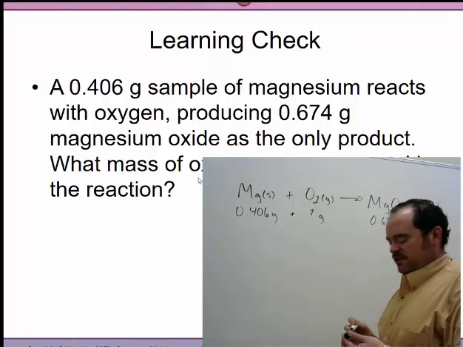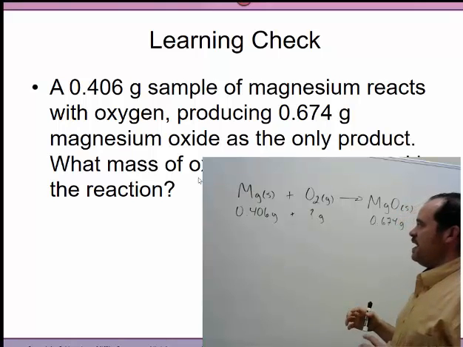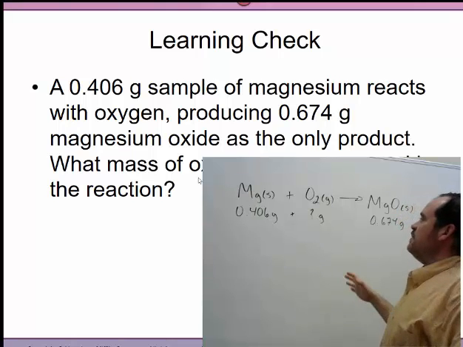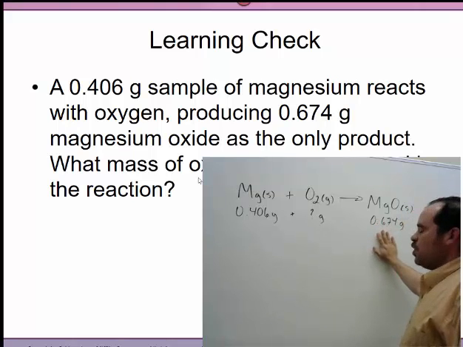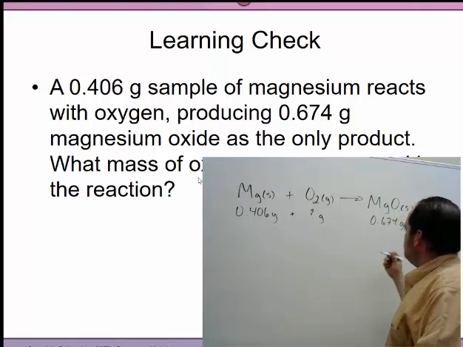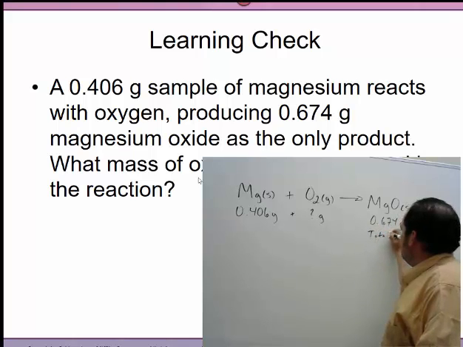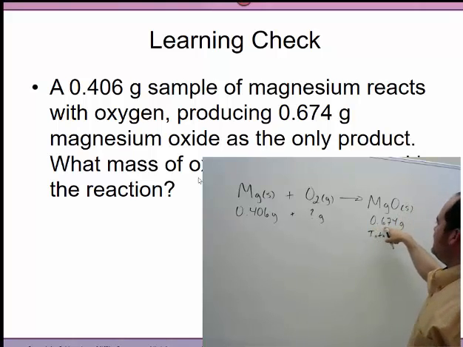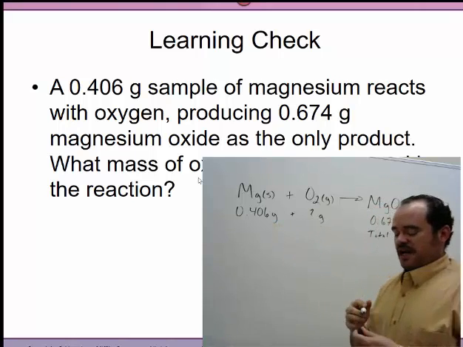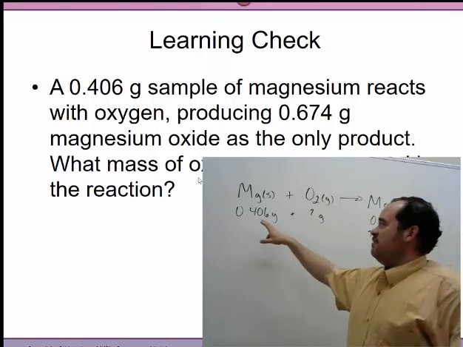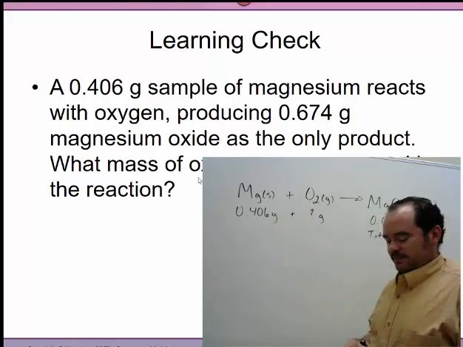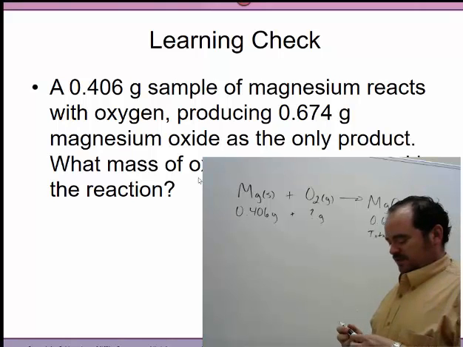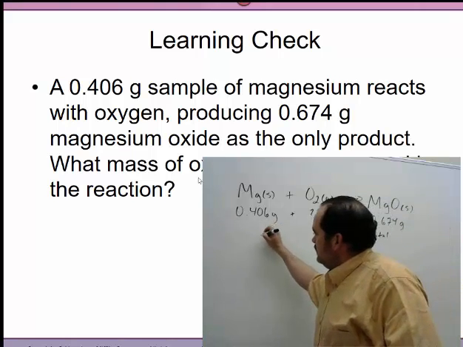Well, by using the law of conservation of matter, that matter is not created nor destroyed. Whatever amount of material we have in the beginning, we must end up with at the end. So we notice here, the total amount, which is what this is right now, this total, is 0.674 grams. Notice that this number is much greater compared to this one here. So you got to observe here that you have some of this, but you have some of this left over, X. So all we do is do a little bit of simple arithmetic here.